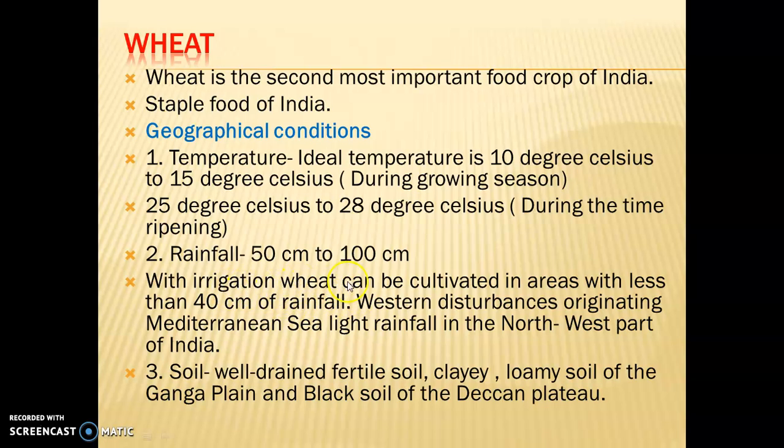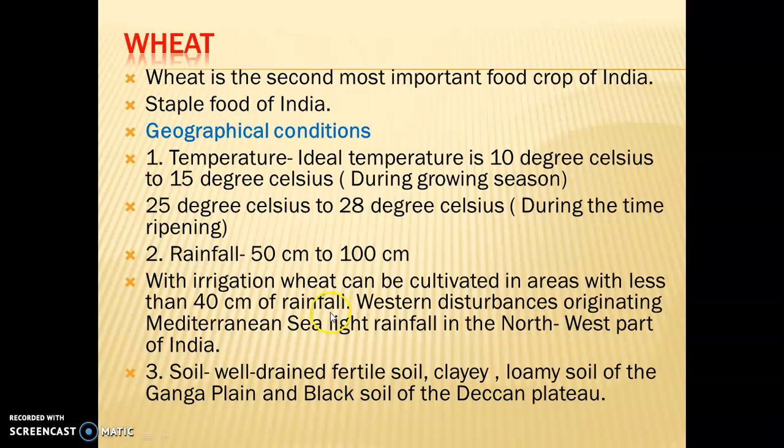So we can grow wheat especially in the areas with less than 40 centimeter of rainfall. But there should be a well-developed irrigation system. Then only we can grow wheat in areas that receive less than 40 centimeter of rainfall.